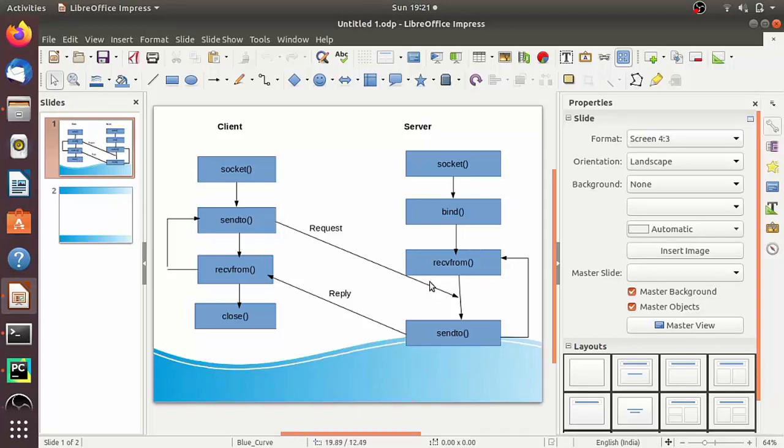In TCP, we have seen the concept of listen and accept, which makes TCP a connection-oriented protocol. But in UDP, there is no such thing. That's why it is a connectionless protocol. Now, after binding, the client and server enter the request-response infinite loop. When the client process finishes, it exits by closing down the connection, and at that moment the server process probably goes back to the waiting state.